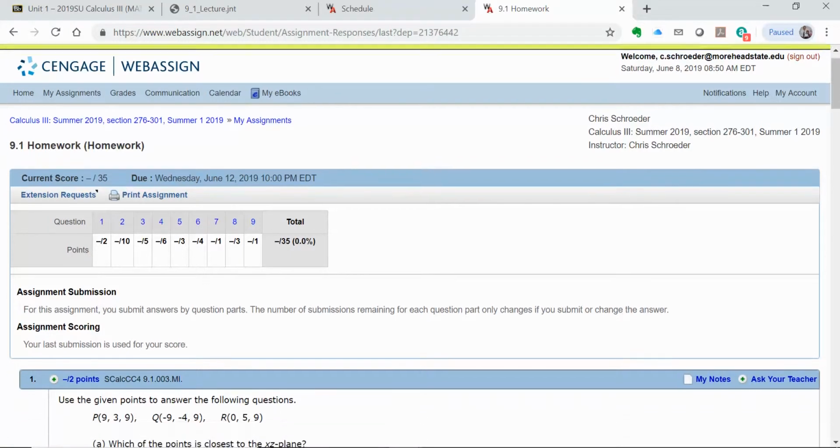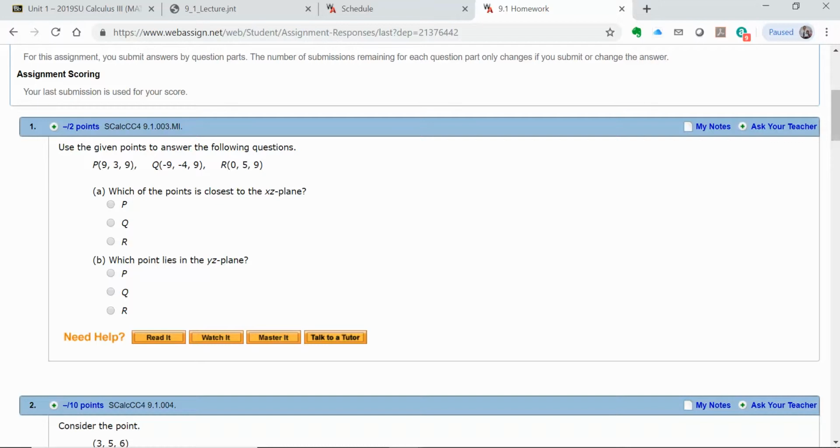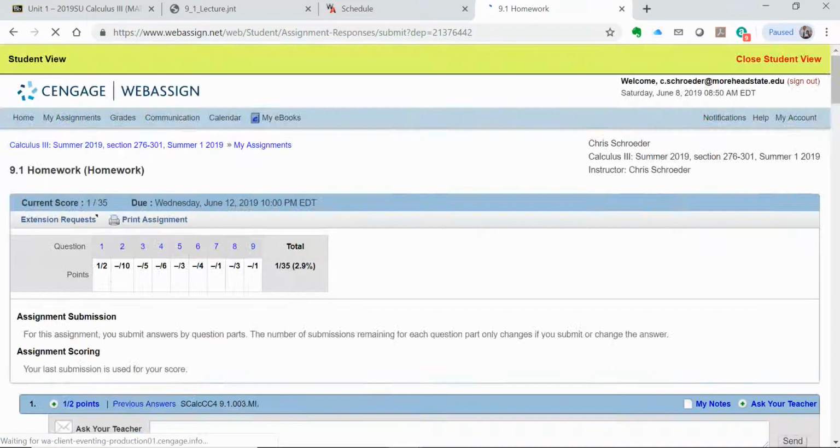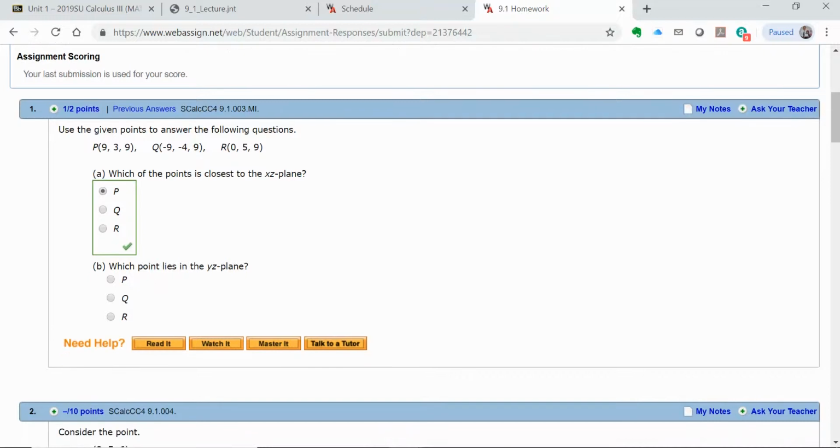Okay, so here's how this works. You're in the Webassign homework. Again, you have 4 attempts per problem, and that includes parts. So if I submit this and I don't submit part B, let's see if I get that wrong or right. Oh, I got that one right. But I would still have 3 more attempts on part A if I'd gotten it wrong. Should be able to get it right. And I still have 4 attempts on part B because I haven't tried that one yet.